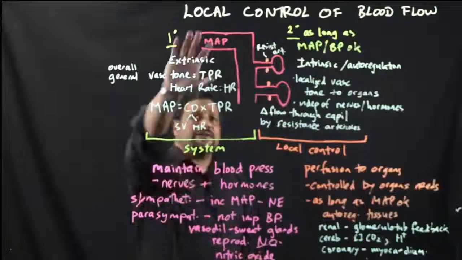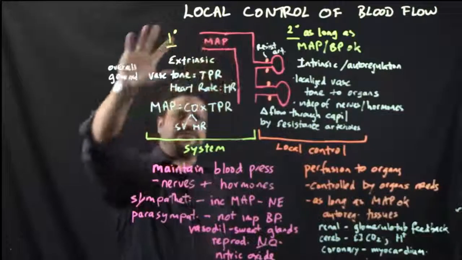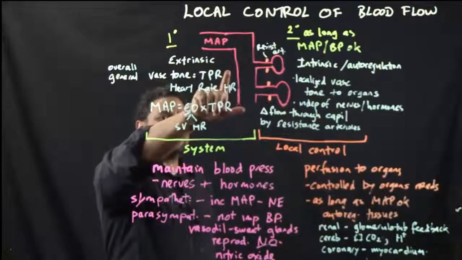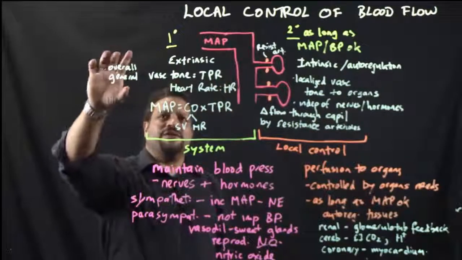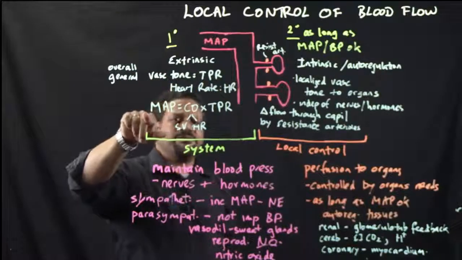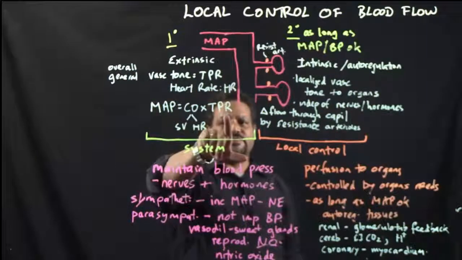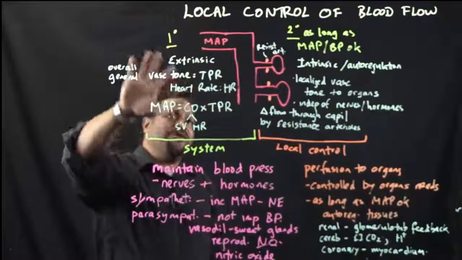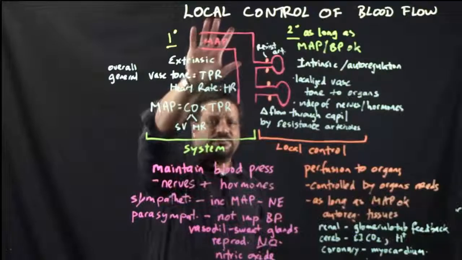So the mean arterial pressure, that's extrinsic. That's for the whole system. Okay, you're going to regulate that using the total peripheral resistance, TPR, and that's the general or overall vascular tone, and also by changing the heart rate. And recall that mean arterial pressure is cardiac output by total peripheral resistance, and that cardiac output is stroke volume and heart rate. So that's basically how you're maintaining that mean arterial pressure.